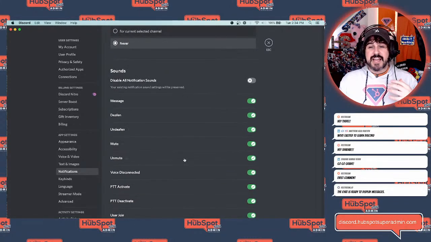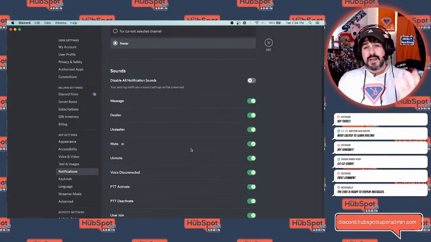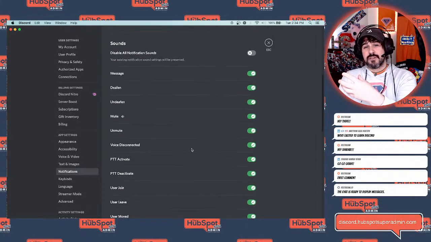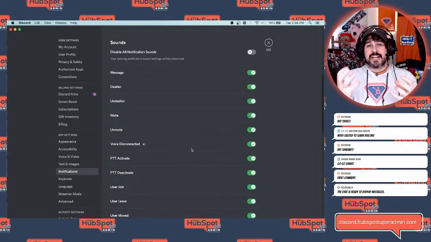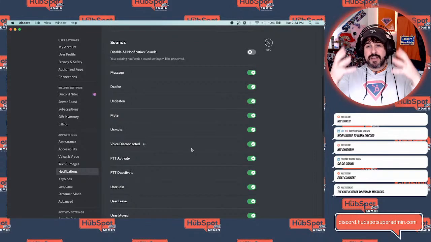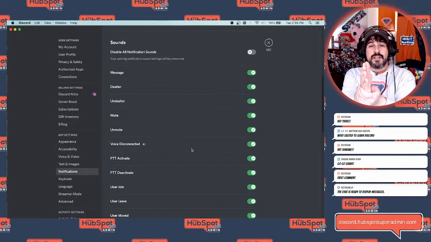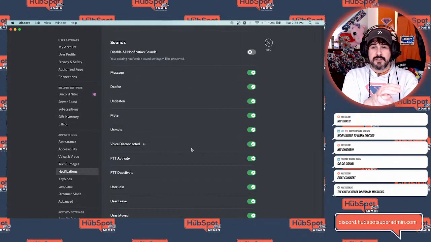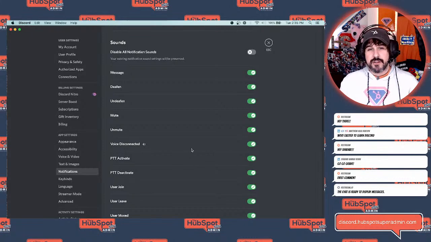All of the different sounds that will be made based on the action that happens. So Discord is very contextual. It's what's happening right now, what conversations are happening now. And so if you want a different sound to happen based on an action, then you can enable and disable that here.